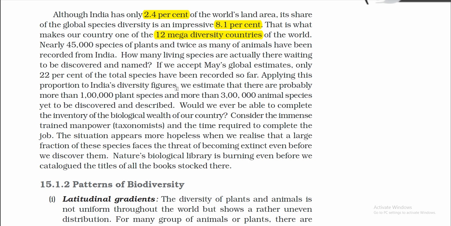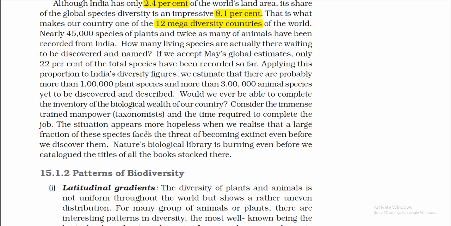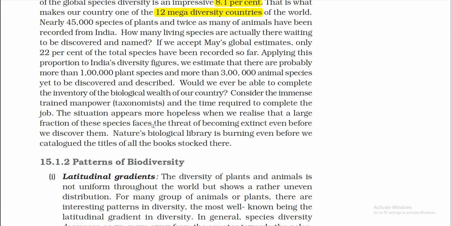Would we ever be able to muster the immense trained manpower and the time required to complete the job? The situation appears more hopeless when we realize that a large fraction of these species faces the threat of becoming extinct even before we discover them. Nature's biological library is burning even before we catalog the titles of all the books stocked there.